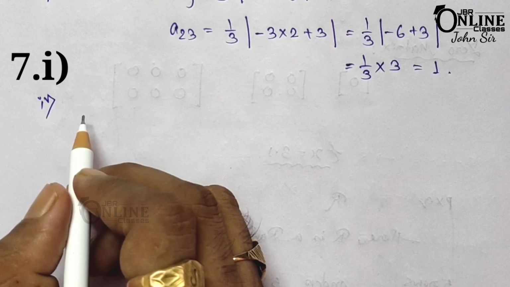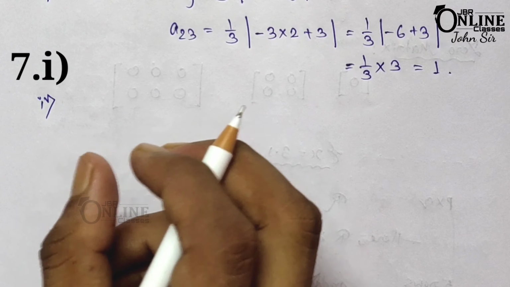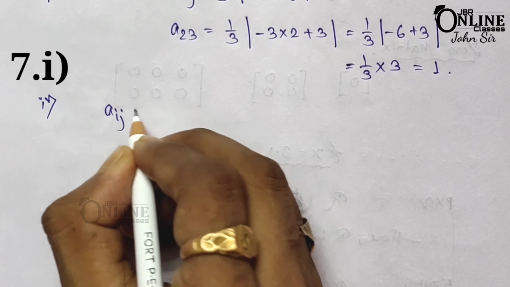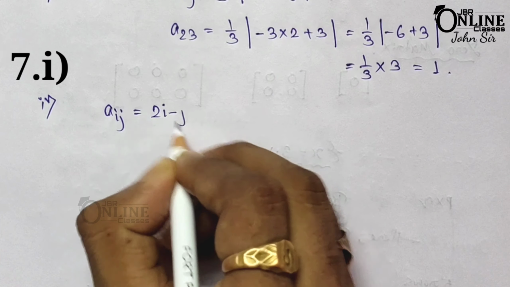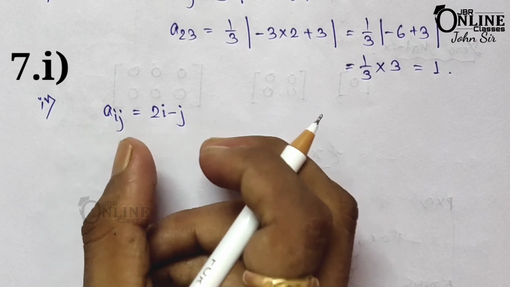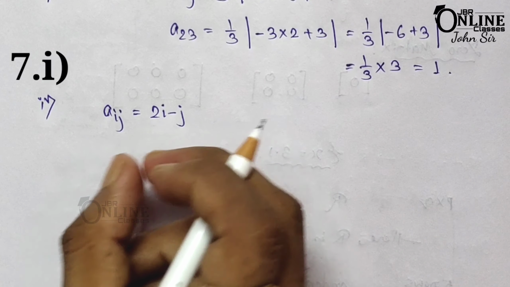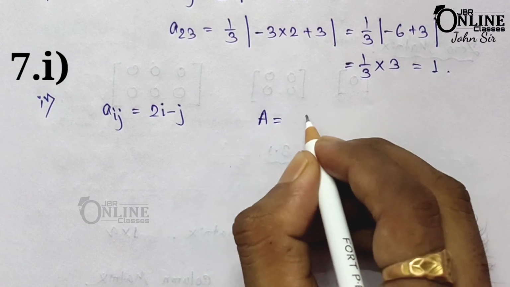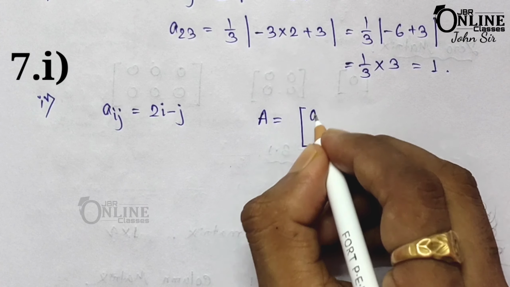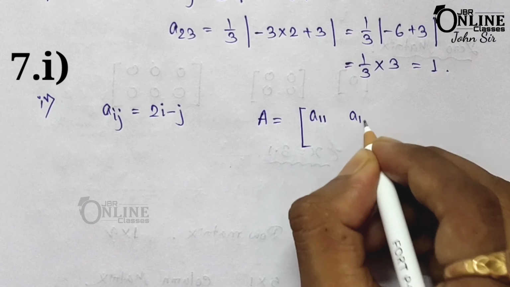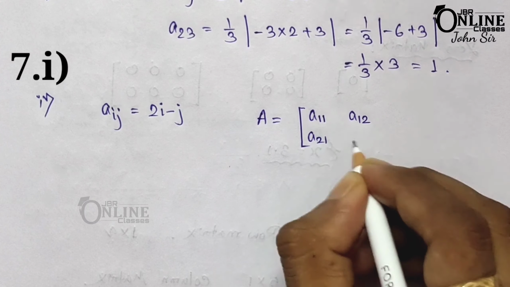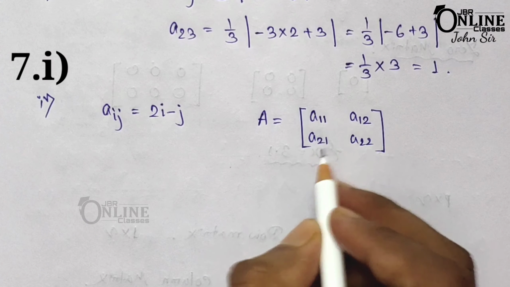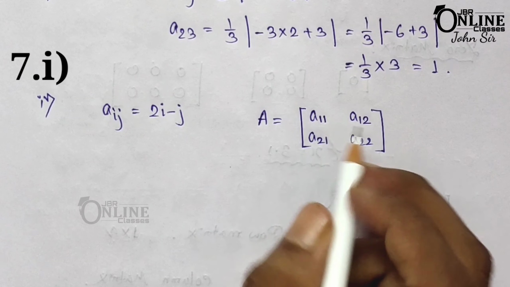Now the fourth one, here construct a 2 by 2 matrix, and here the relation is Aij equal to 2i minus j. As you know, for a 2 cross 2 matrix, that means here you have to find out the values of A11, A12, A21 and A22. So just find out the values of these 4 elements and put them down.